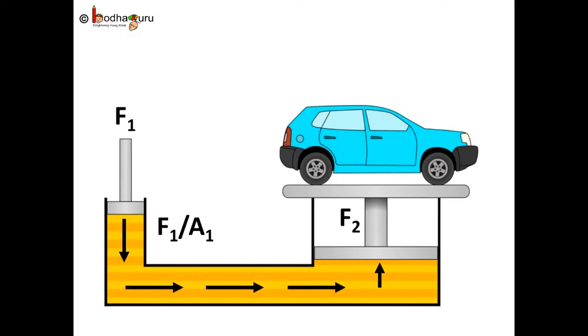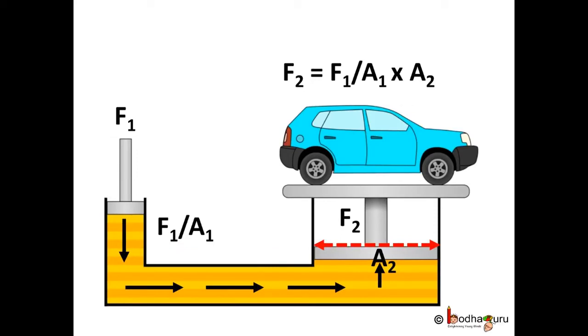Now, here in the larger piston, the pressure would be F1 by A1. So the total force working on the larger piston would be F2, and force as we know is pressure multiplied by total area. Here pressure is equal to F1 divided by A1 and area is equal to A2. So what is F2? F2 is equal to F1 divided by A1 multiplied by A2.